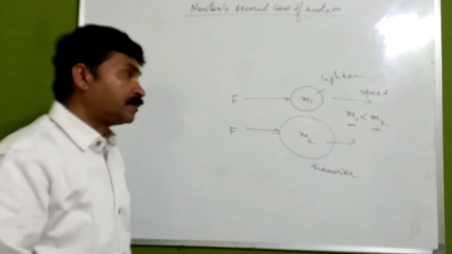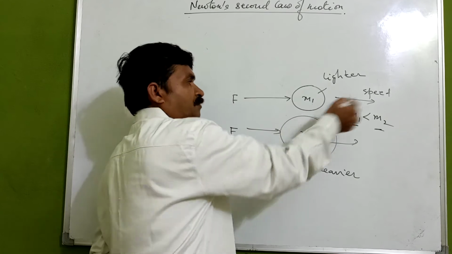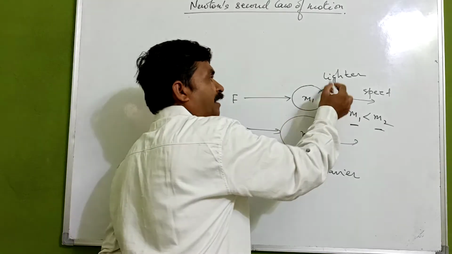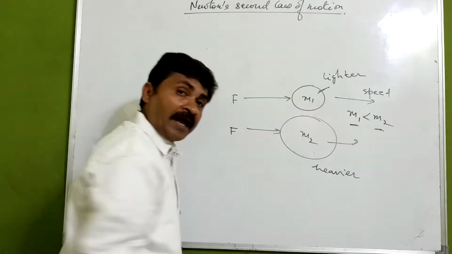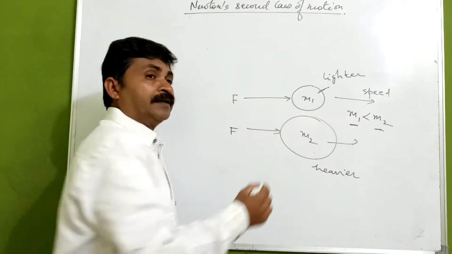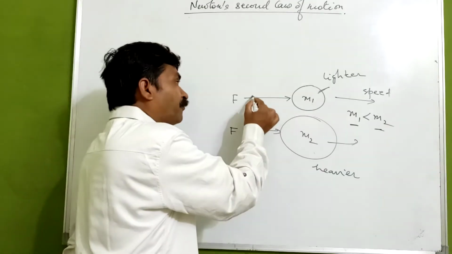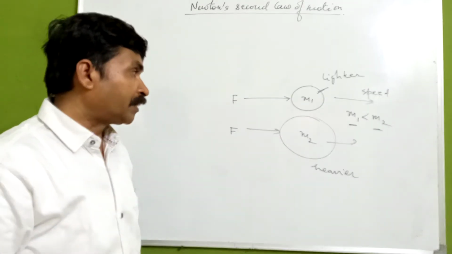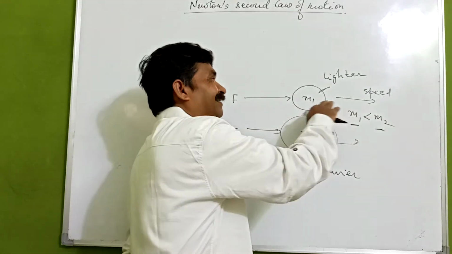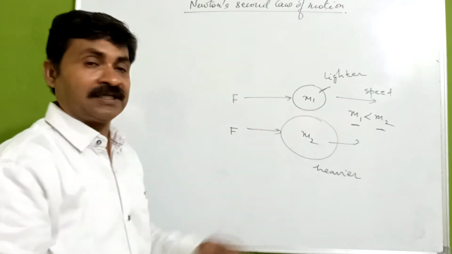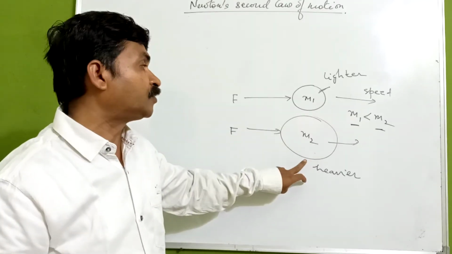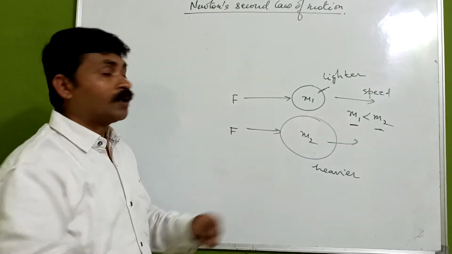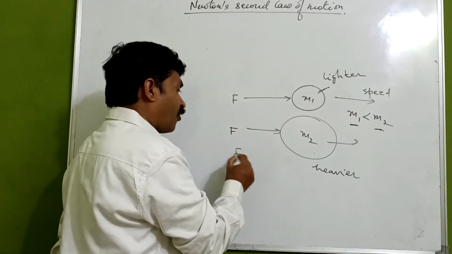So it is concluded that if a force is applied on objects of different masses, it is found that the momentum is the same. If they have velocities v1 and v2, the momentum m1v1 and m2v2 are both equal.